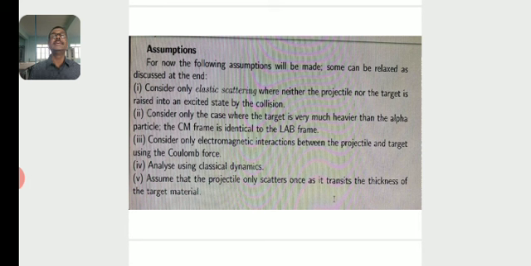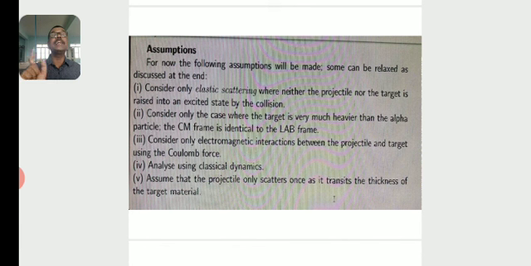Then the third one: consider only electromagnetic interaction between the projectile and the target using the Coulomb force. There are no other forces, only the electrostatic force is considered, between the alpha particle and the nucleus. There is no nuclear force, there is no gravitational force. That means they are all negligible.